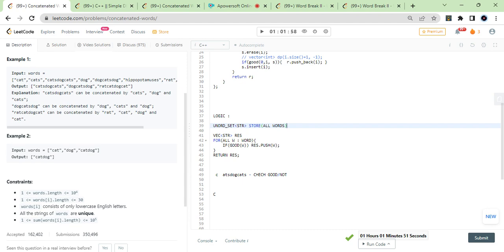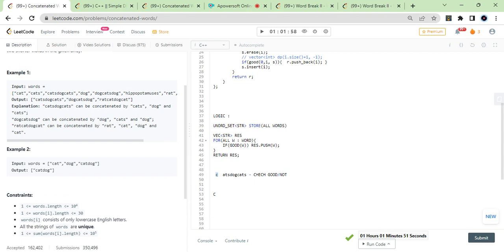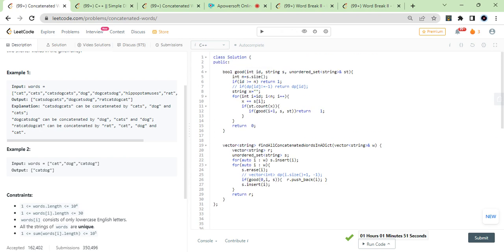If C was a valid word, which is not the case here, since cat is a valid word, it will not say that C is a valid word. So I'll try to go for C. Let's take C and call on the rest part. But it will not run for C. I'll not try to take C because this will check set dot count x, whether C is present or not. It will return no, C is not present.